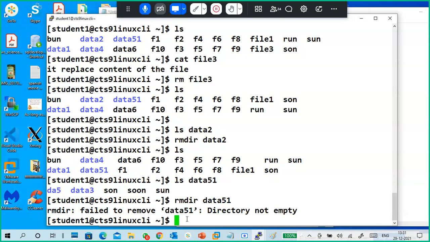But that is a long process, right? You may have a directory, and the directory contains so many directories, subdirectories, and sub-subdirectories. It's very difficult to delete the directory. What to do? rm space hyphen r data 51.